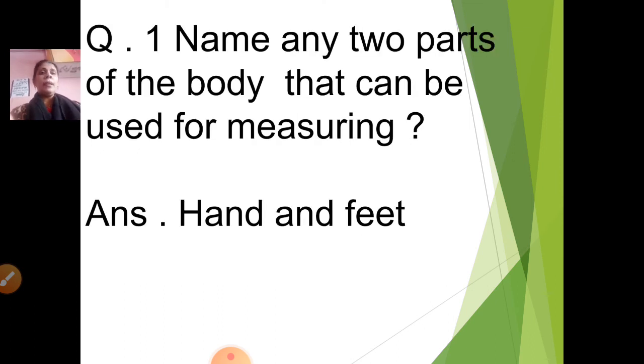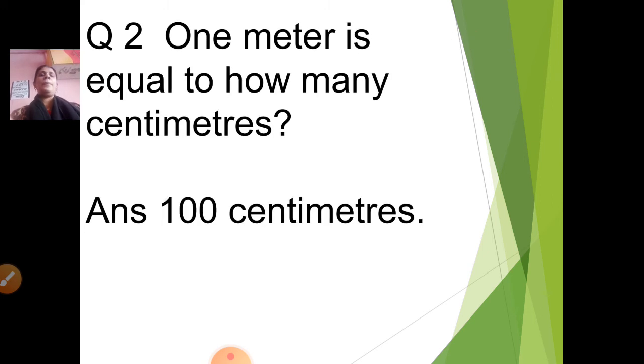Question number 1. Name any two parts of the body that can be used for measuring. Which body parts? Hand and feet. Correct.